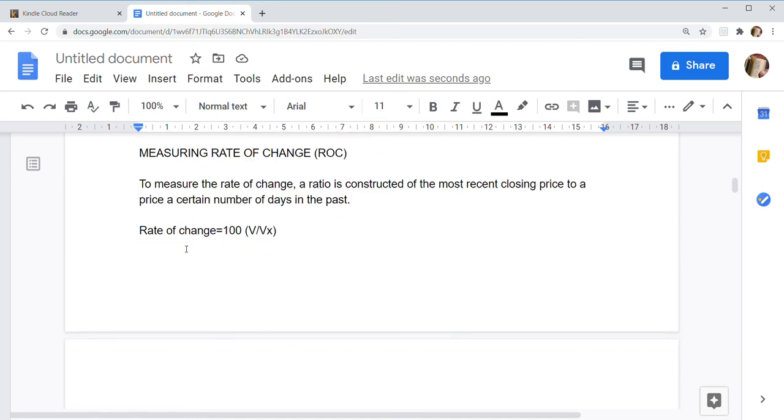So this is a rate of change. Rate means it is a rate of how the price is changing. So it is per 100.